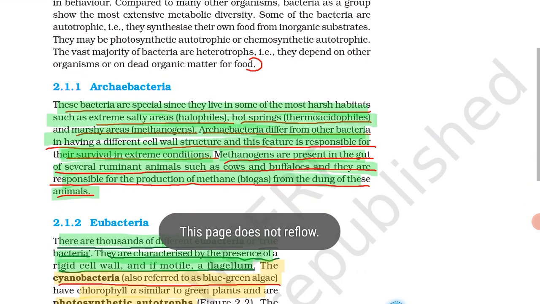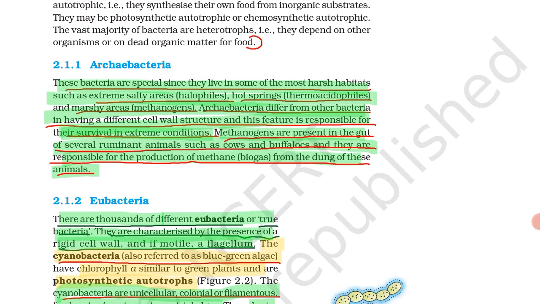Okay, then next is archaebacteria. These bacteria are special since they live in some of the most harsh habitats. These bacteria live in the most harsh habitats like salty areas, called halophiles, hot springs, thermoacidophiles, and marshy areas, methanogens. So these bacteria live in harsh habitats. The bacteria which live in extremely salty areas are called halophiles.